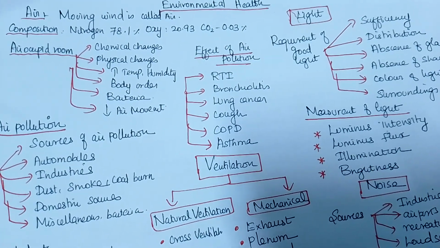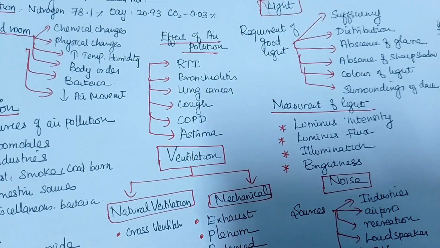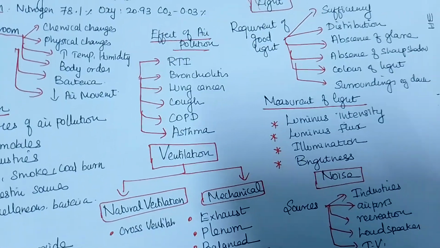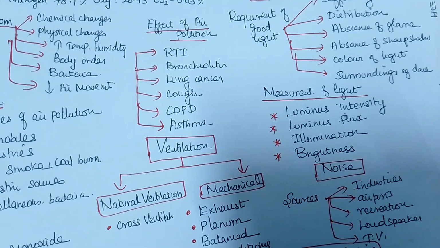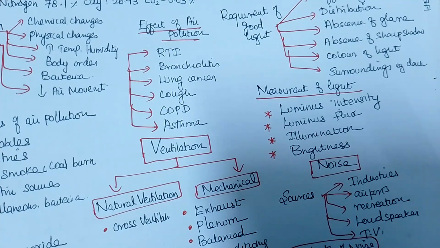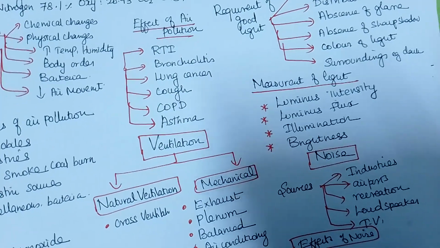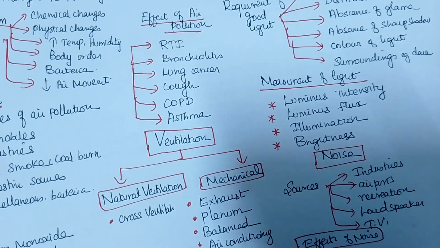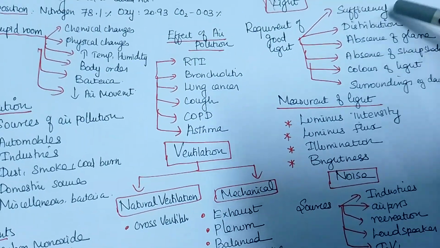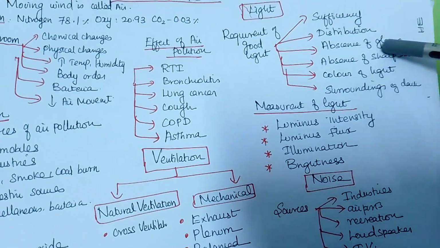That's why we are telling about distribution. It should be equally distributed. Then there should be absence of glare. There should be no glare. So the steadiness should be there. So the absence of sharp shadows and the color of the light is very important. You are not supposed to use the red color or some other color, you will bring headaches. And the surroundings, for example dark surroundings, also will be affected. Okay, so you have to follow this in your house. There should be sufficient, distributed light, absence of glare, especially wherever the children are.